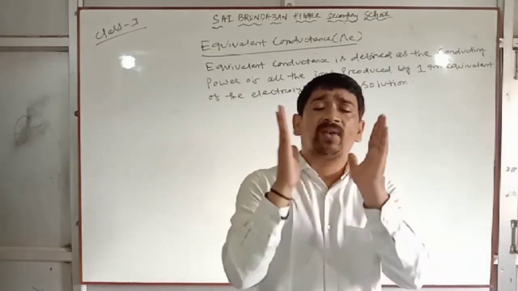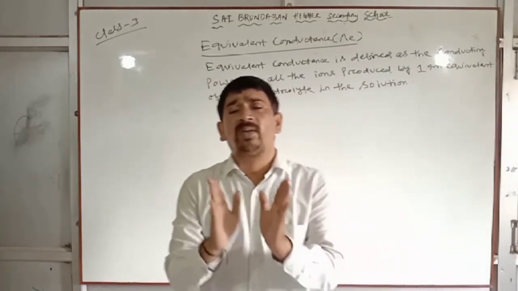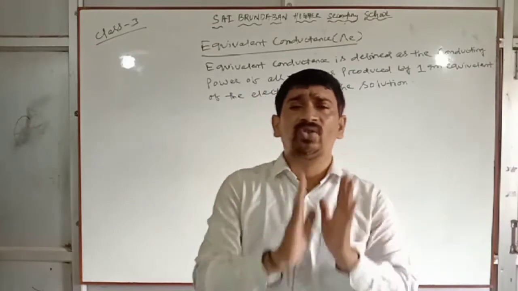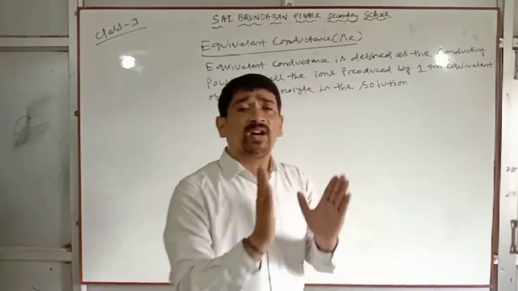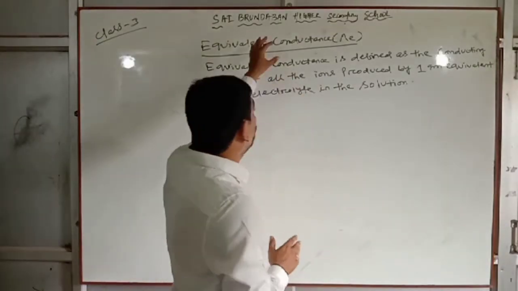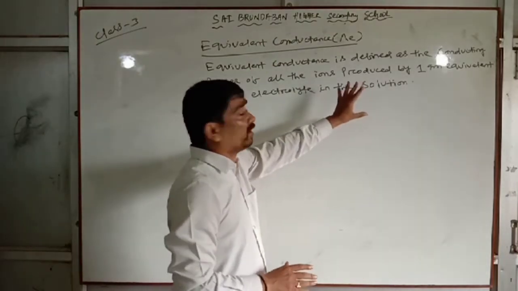The conducting power of all the ions produced by 1 gram equivalent of the electrolyte is called equivalent conductance.